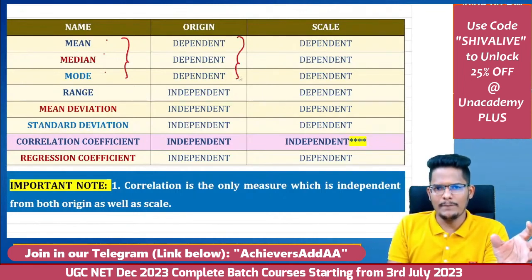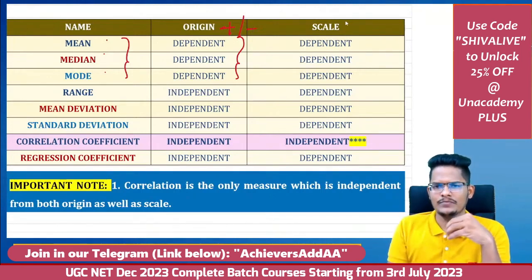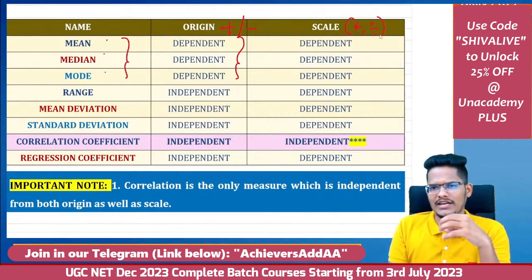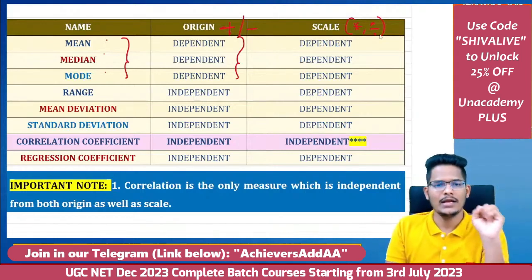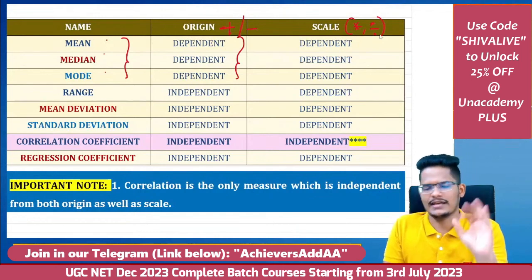These are impacted by the origin, meaning plus as well as minus. Because of the plus or minus sign, they will be impacted. Multiplication and division also impact them, so they are dependent on the scale too. Measures of central tendency are impacted by the origin as well as the scale.